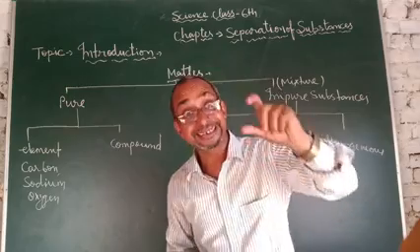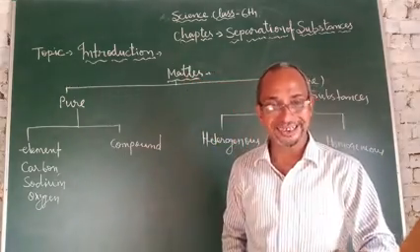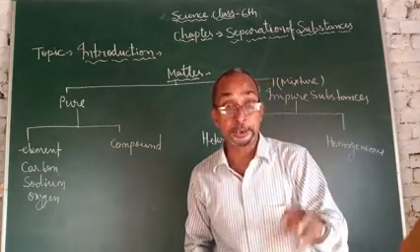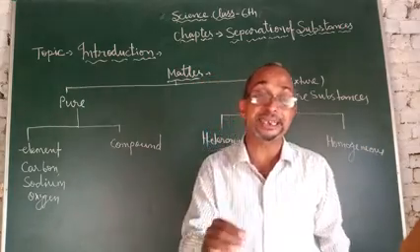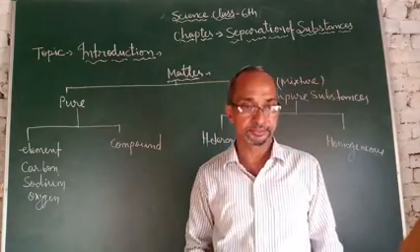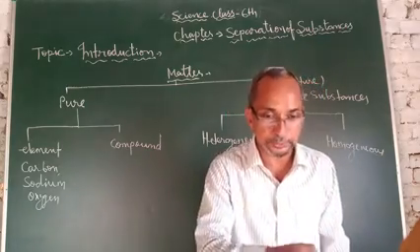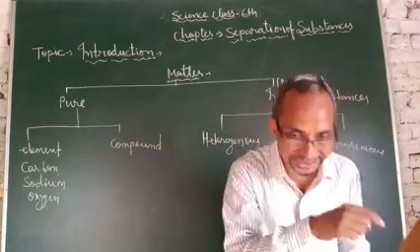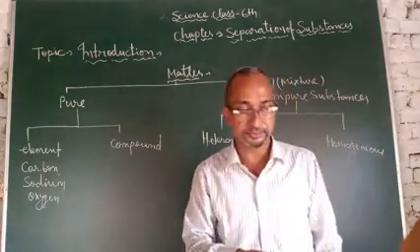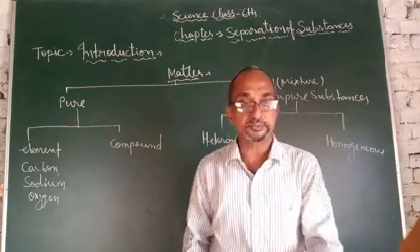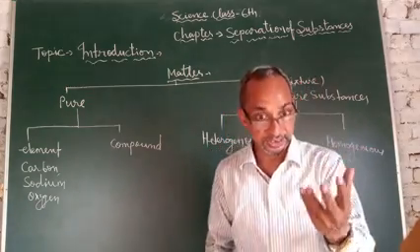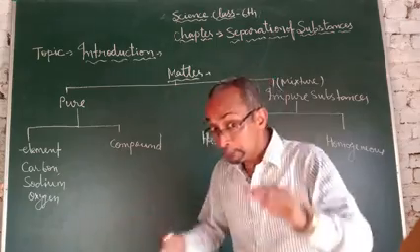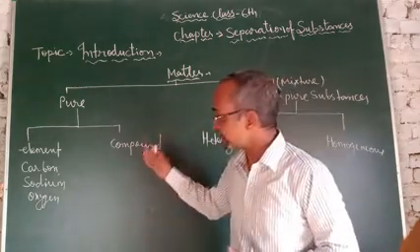So this is a compound, because in that cup of tea you mix different ingredients in a fixed proportion: 1 spoon of tea leaves, 2 spoons of sugar, 1 cup of water. Mix them together and give a proper temperature. Then you get a cup of tea in a fixed ratio. That is known as a compound.